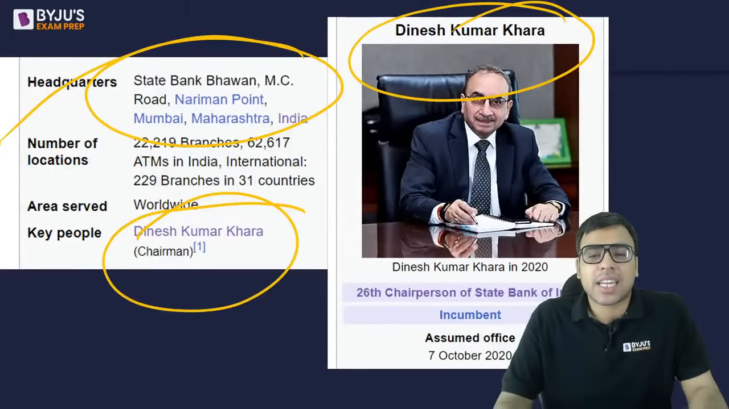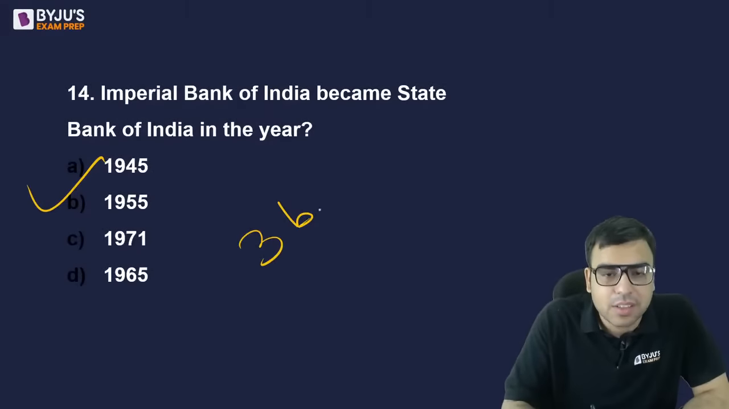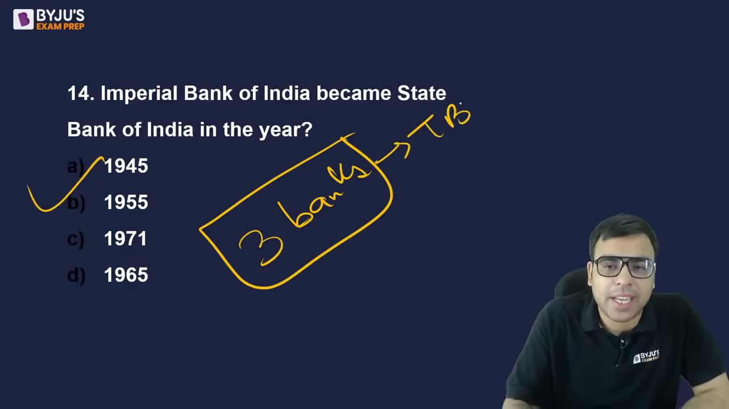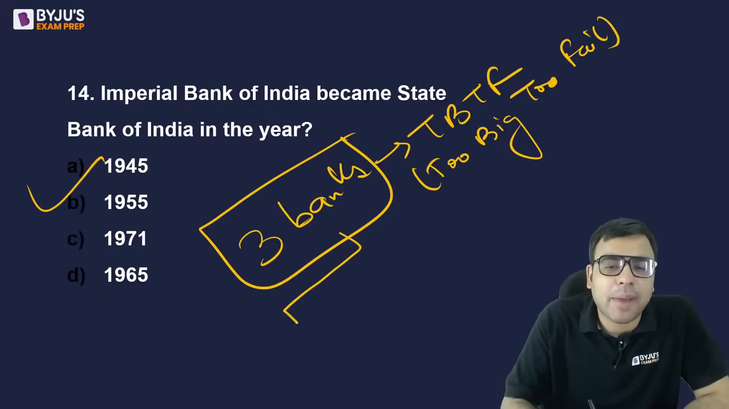The next thing, one more thing I want to ask: there are 3 banks in India which have been declared as TBTF, which I have told you, too big to fail banks. Out of them there are 3 banks. One is SBI. What are the other 2? Tell me.